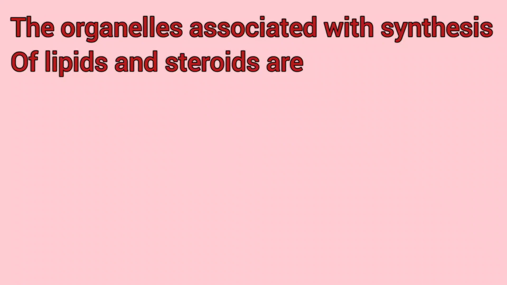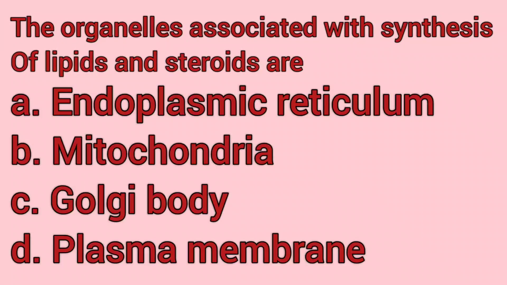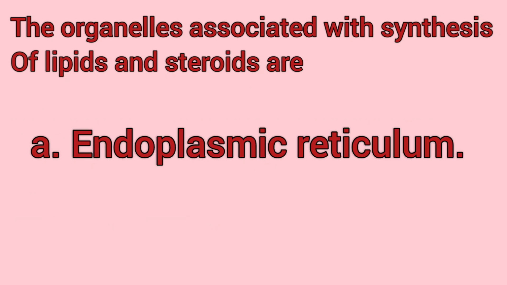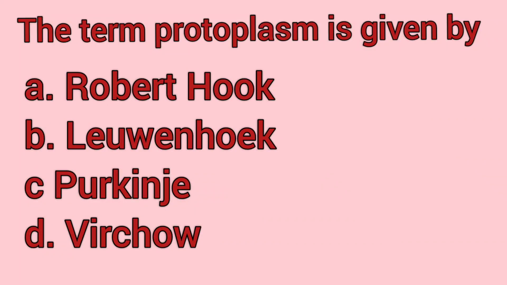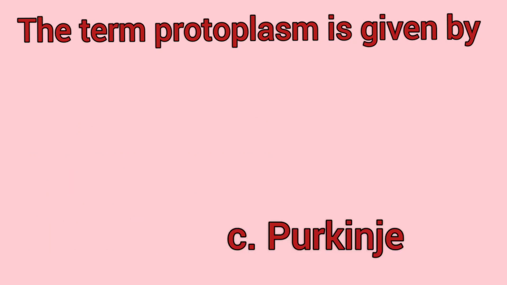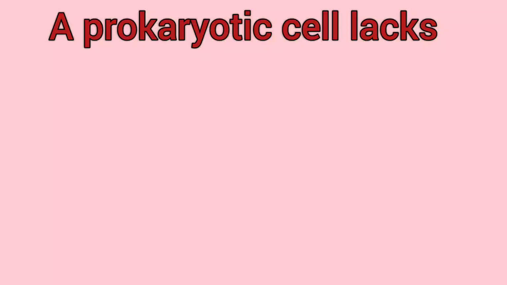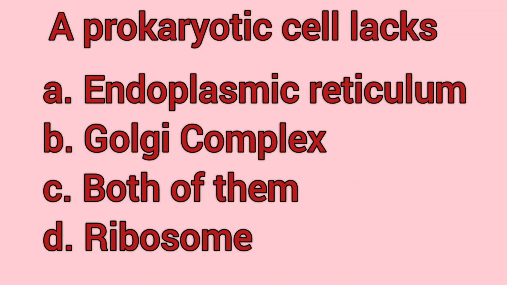The organelles associated with synthesis of lipids and steroids are endoplasmic reticulum, ribosomes, Golgi bodies or plasma membrane. It's endoplasmic reticulum. The term protoplasm was given by Robert Hooke, Leeuwenhoek, Purkinje or Virchow. It's Purkinje. A prokaryotic cell lacks endoplasmic reticulum, Golgi complex, both of them or ribosomes. It's both of them.